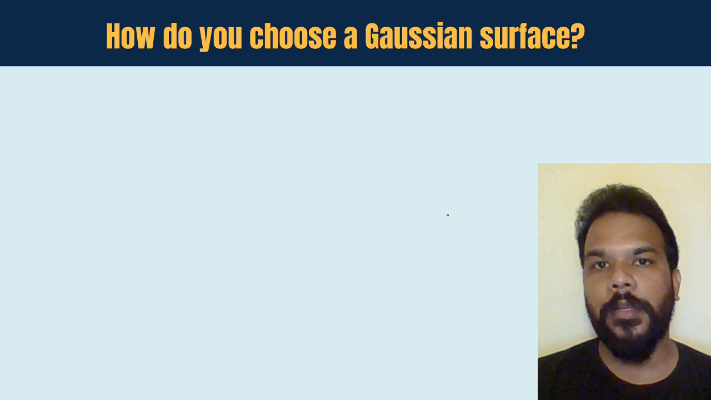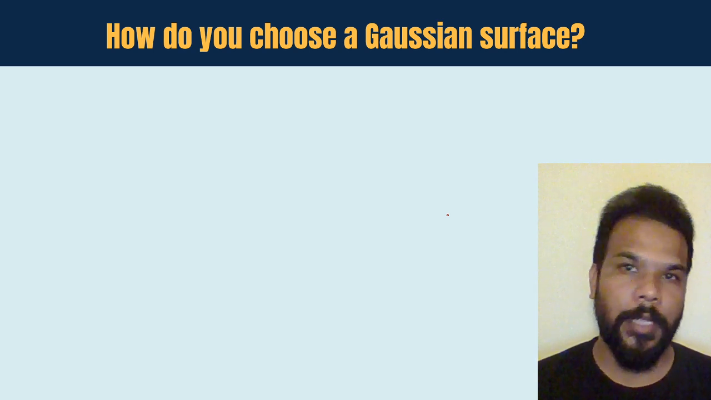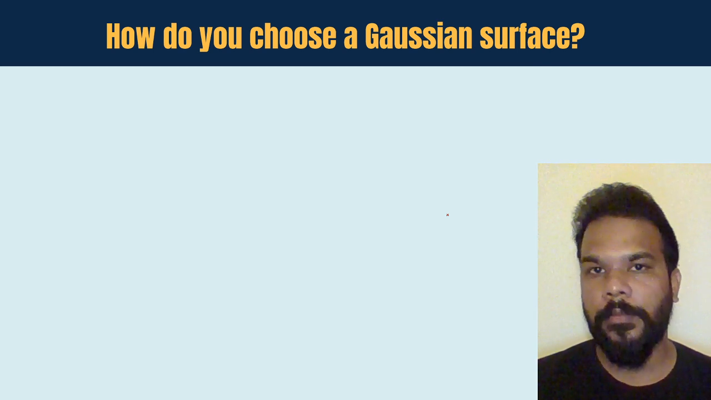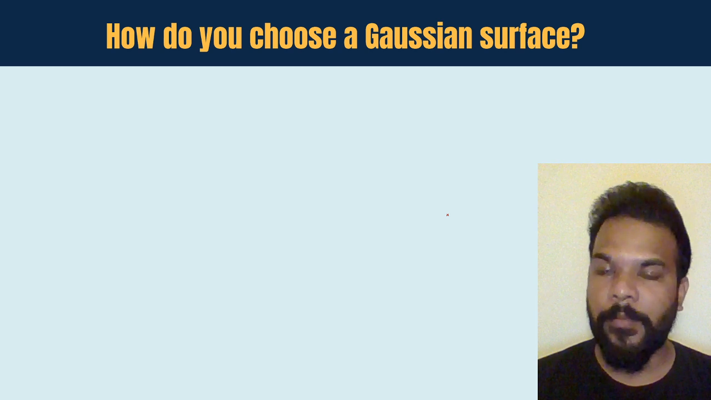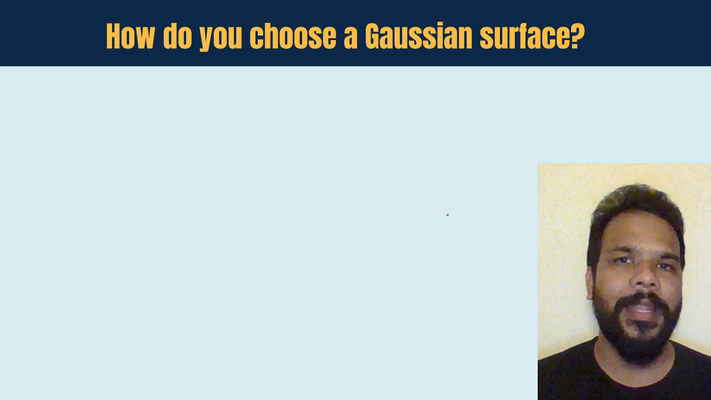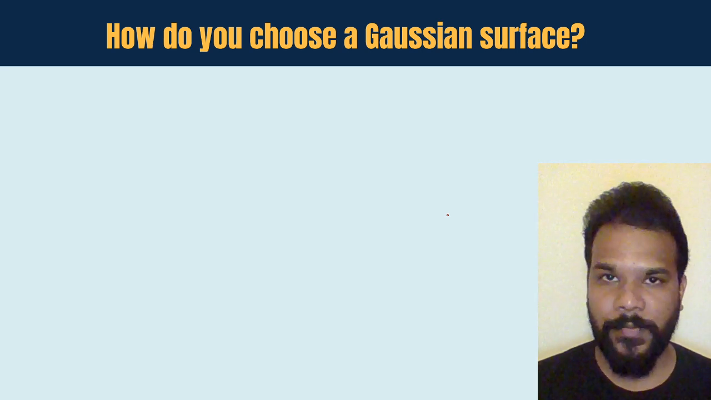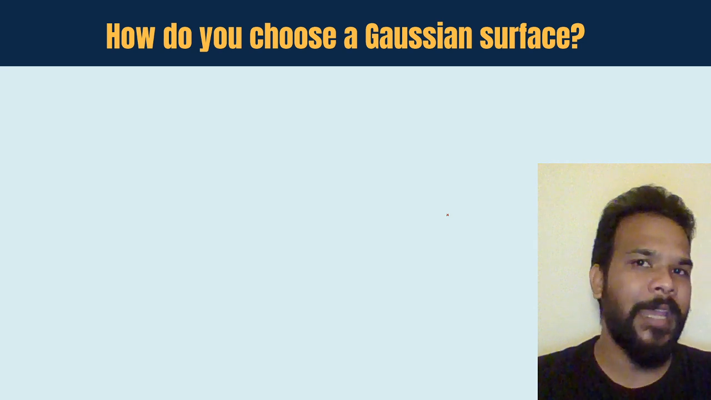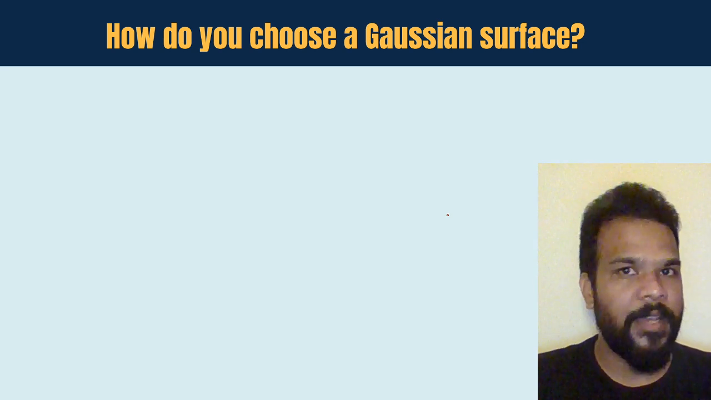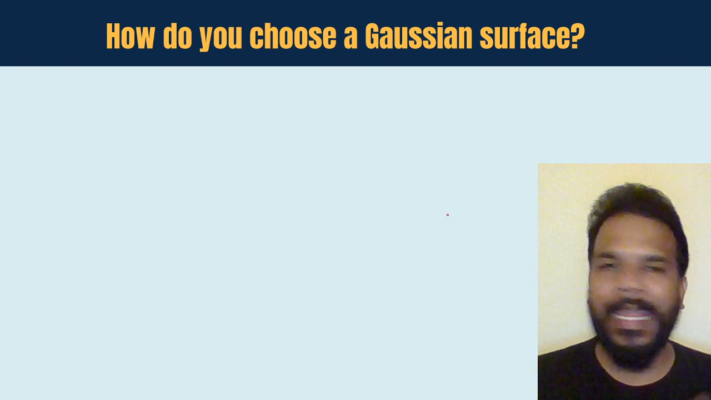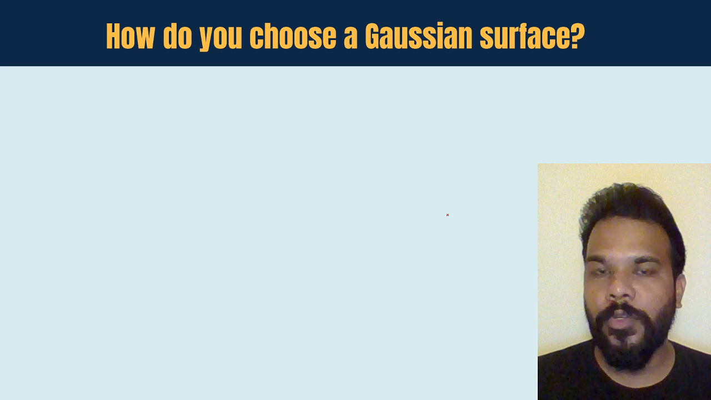A very important step when we are doing the application part, in order to find out the value of the electric field, is to choose the Gaussian surface. A Gaussian surface, as I told you in the previous session, is basically like a 3D envelope. It could be a sphere, a cube, a cylinder, a cone, any 3D envelope. It has to be something which is going to enclose the charge inside itself.